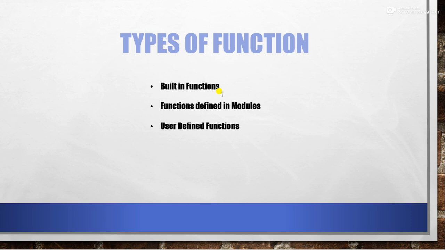For example, you have already used the input function. It is predefined. All you have understood till now is how to use that input function. We are not going to learn how to create it, but there are some functions which are already defined and we are only learning how to use them. That type of functions are called built-in functions, meaning they were already built for the use of programmers.